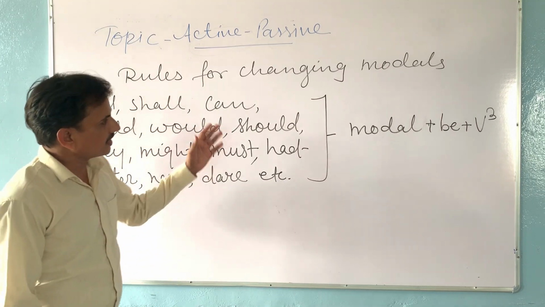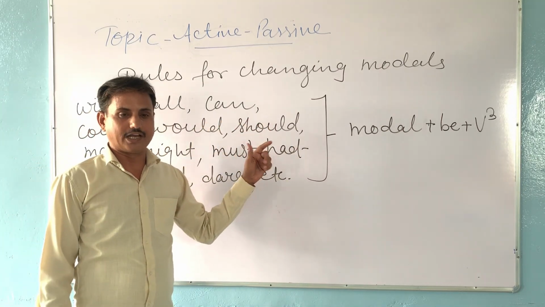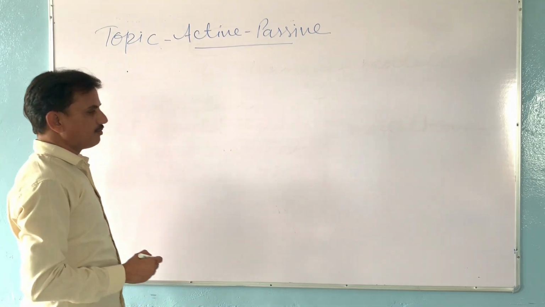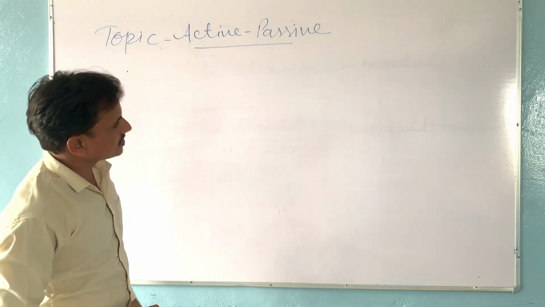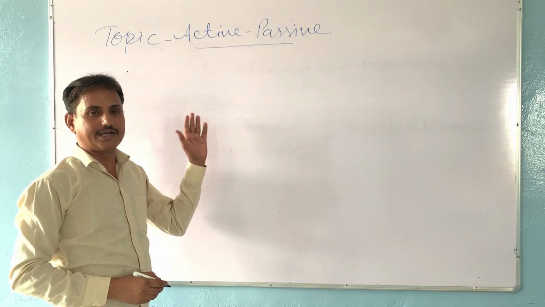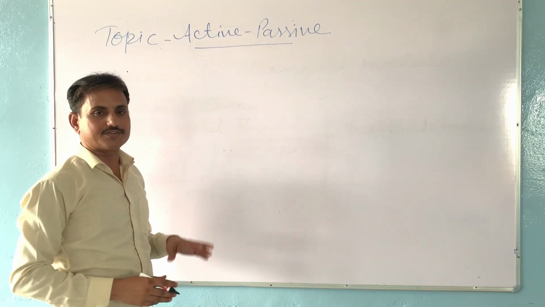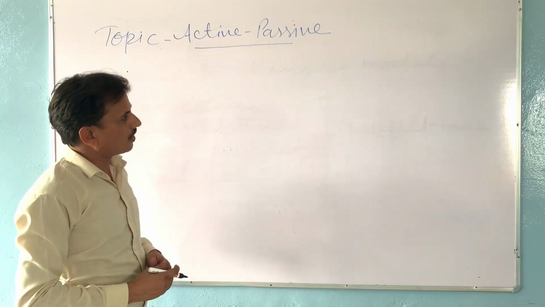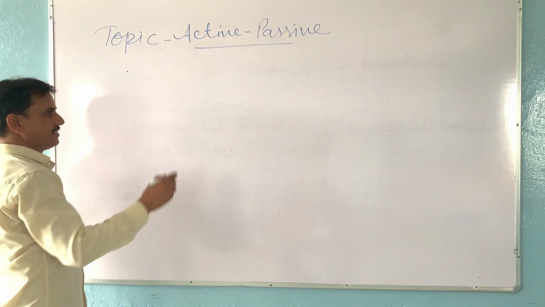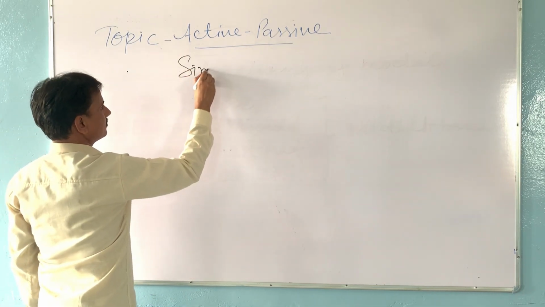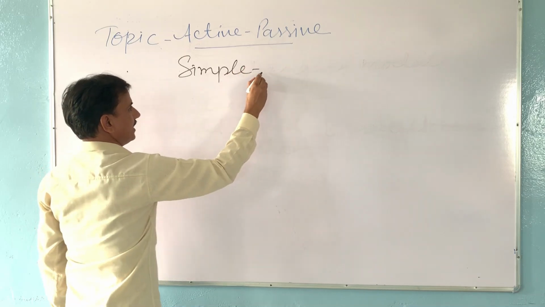Now I am taking some sentences and then I will change them into passive form. Now I am going to solve some questions. I will write here some sentences, then I will change them into passive form. There are different types of sentences we know in English. First of all, I will take here simple sentences.